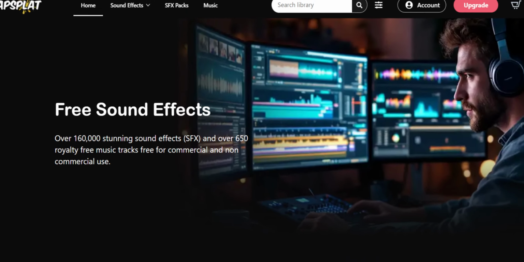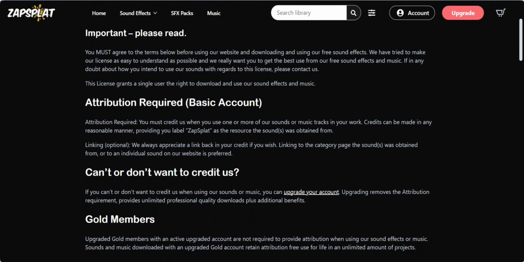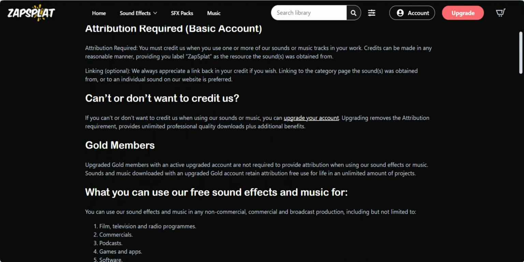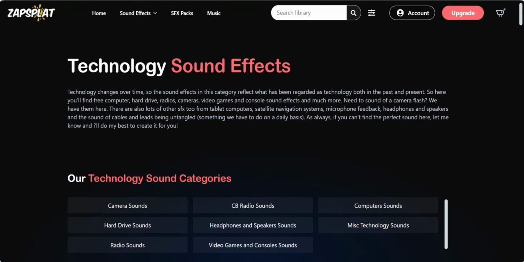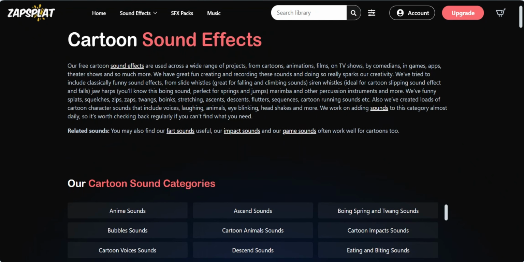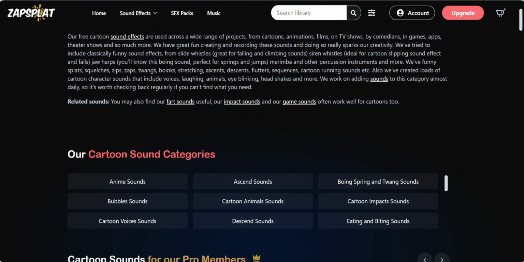If you have a standard account, attribution is required. But if you're a gold member with subscription, no attribution and no limit to downloads. Overall, it is an excellent choice if you want a massive organized library of sounds for any type of project.